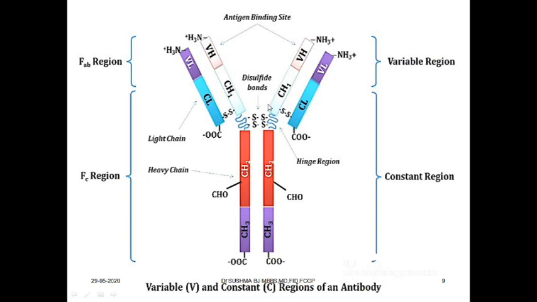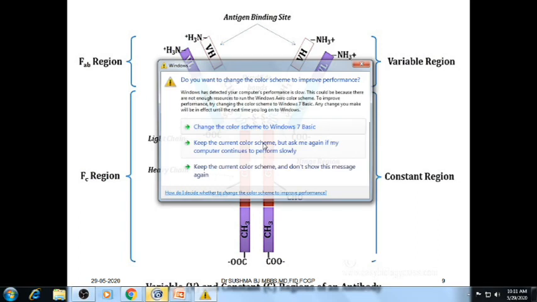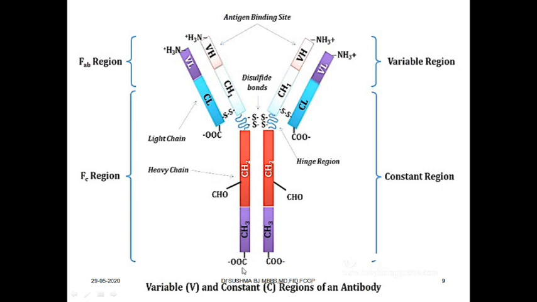Immunoglobulins are made up of 2 heavy chains and 2 light chains, but the number of heavy chains and light chains is going to vary according to the type of immunoglobulin that we study. They consist of a carboxyl terminal and an amino terminal. You can see the amino terminal and this is the carboxyl terminal. Again they are proteins. So the COOH group, that is the carboxyl end, and this is the amino end. So this is about the heavy chain and light chain. Because of the molecular weight, the heavy chain molecular weight is more compared to the light chain. They are called heavy chains and light chains depending upon the molecular weight of the chains.